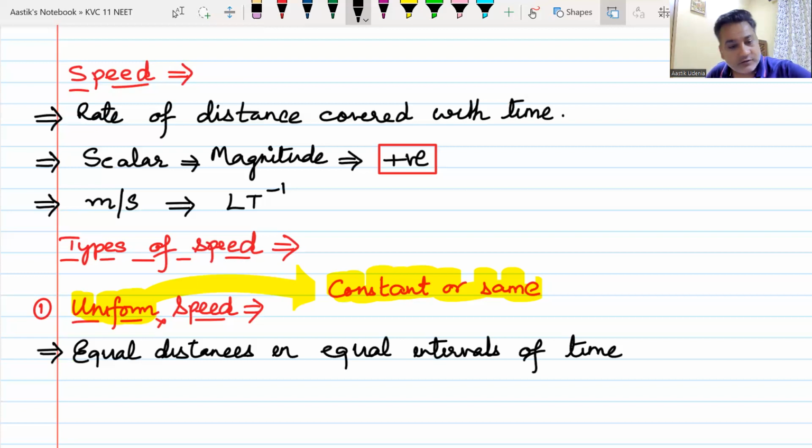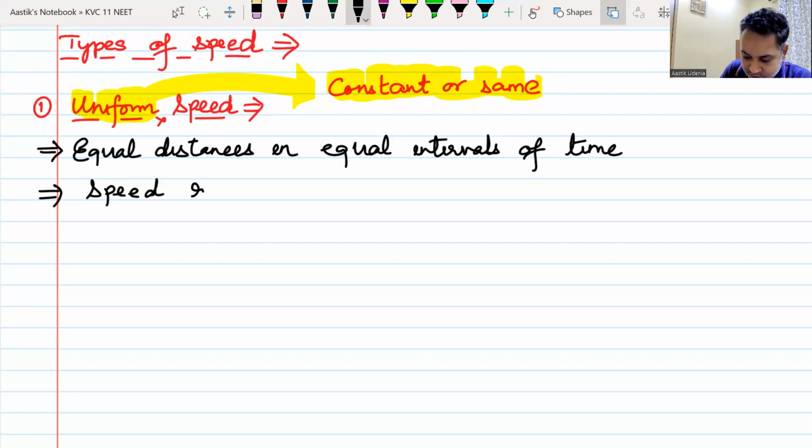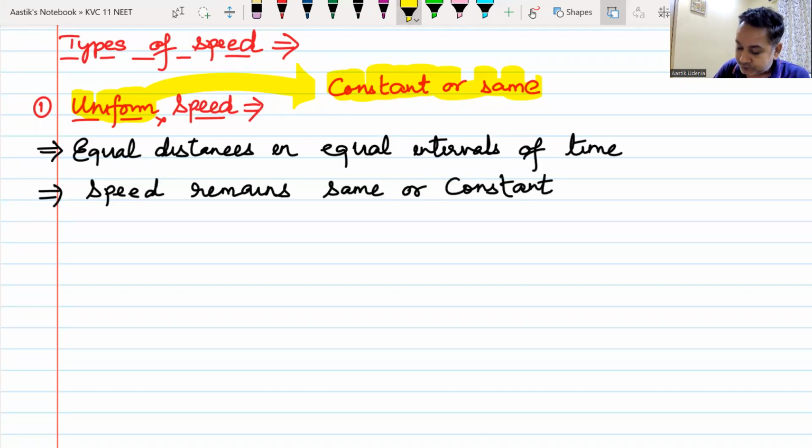We call that speed as uniform speed, or you can say speed remains same or constant with time. And therefore, you can also use the word same or constant.